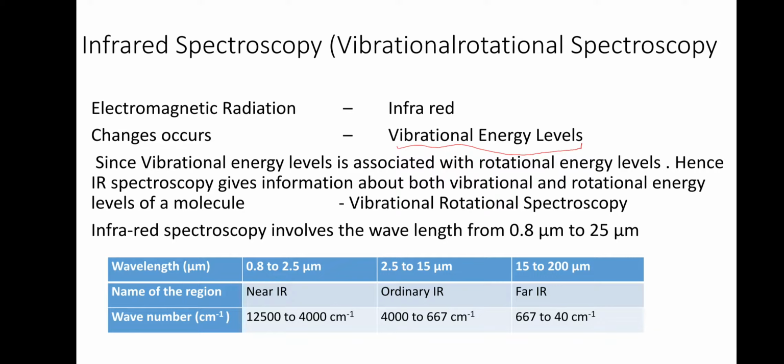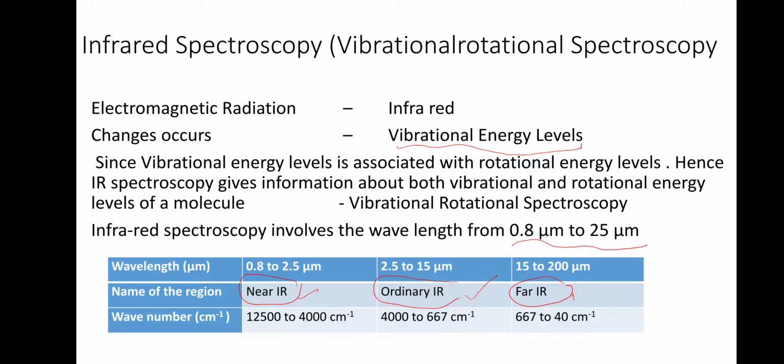Infrared spectroscopy involves the interaction of matter with the infrared region of the electromagnetic spectrum. If you consider its wavelength, the infrared region can be taken from 0.8 μm to 25 μm, and that region can again be split into three: near IR, ordinary IR, and far IR. So 0.8 to 2.5 μm is near IR, 2.5 to 15 μm is ordinary IR, and 15 to 200 μm is far IR.